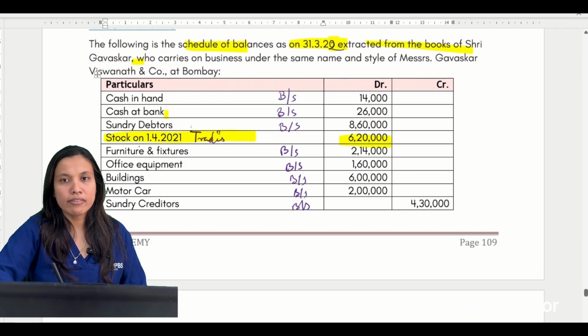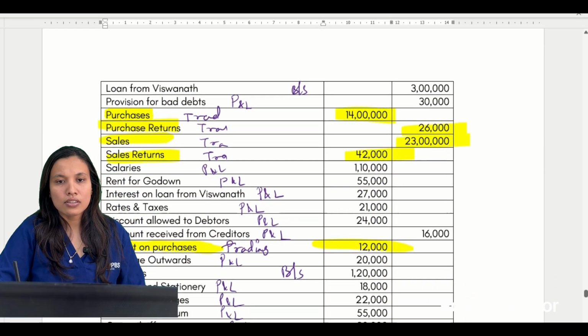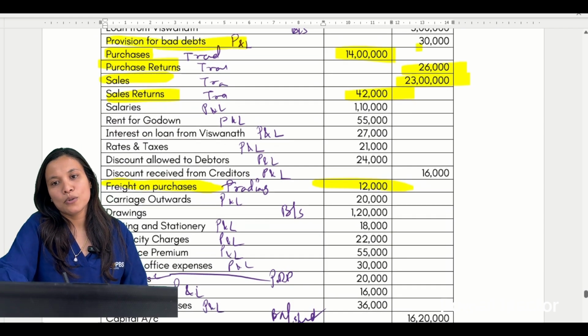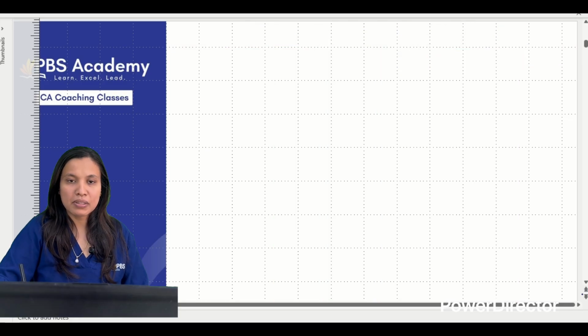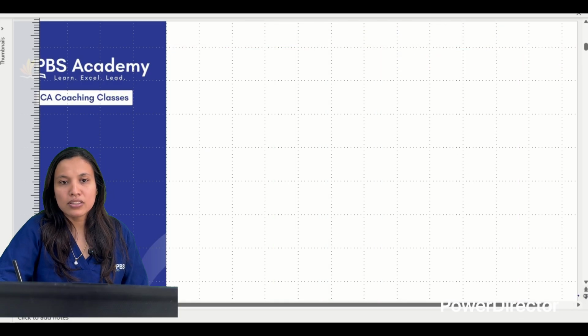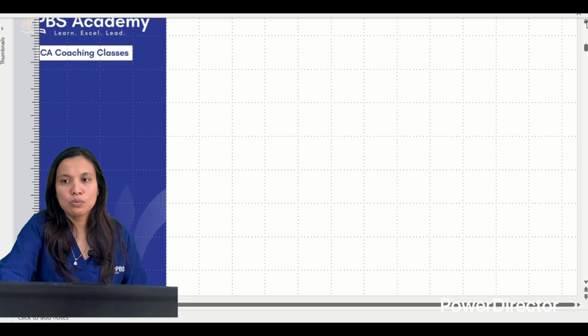Here we have no P&L item, leave this. The first item I can see is PDD. PDD is given here as 30,000, but in the adjustments we have read something also. So let me leave 2 pages and then do the working note.